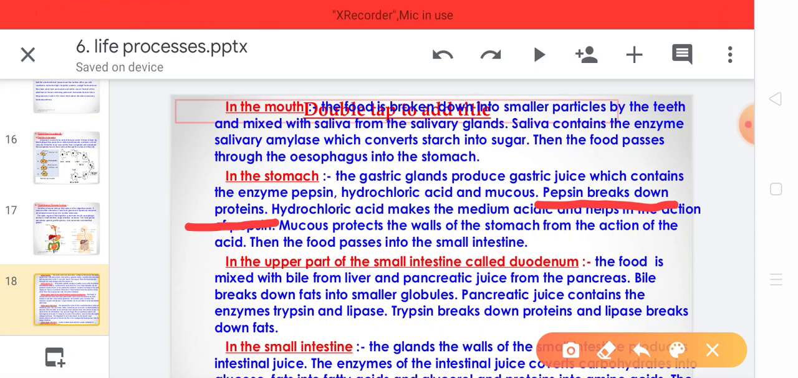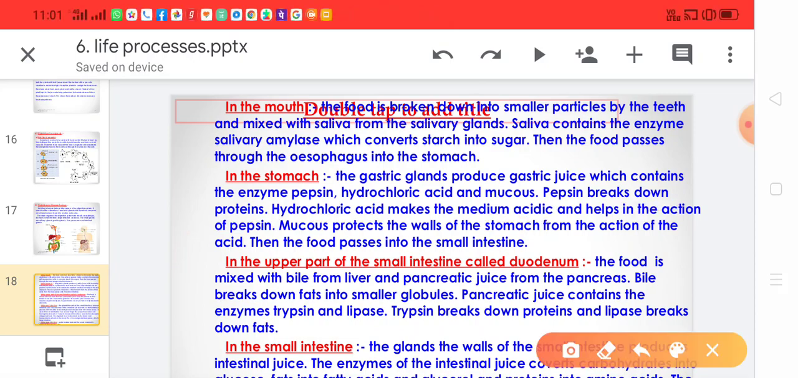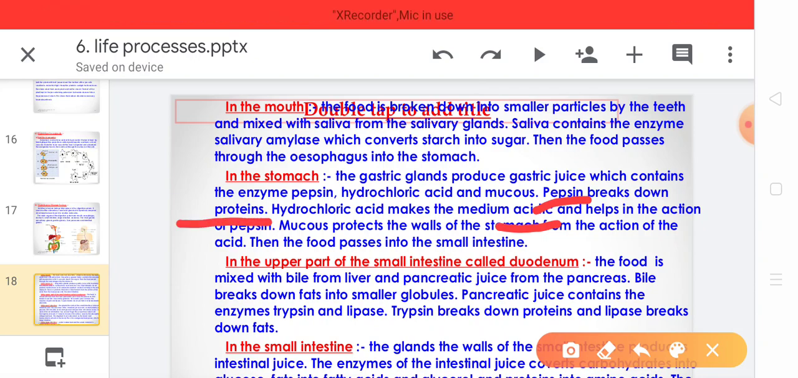Pepsin is released in the inactive form, and when the pepsin is released, during that time HCl is secreted by the gastric gland. This HCl makes the medium acidic, and in this acidic medium, that inactive pepsin converts into active pepsin, and it acts on protein and helps in digestion of proteins.